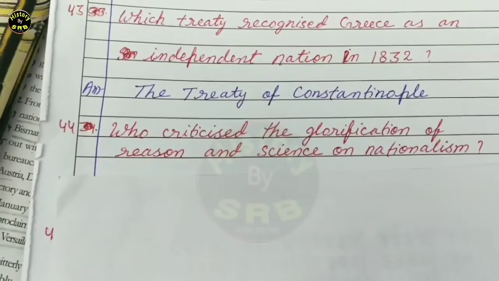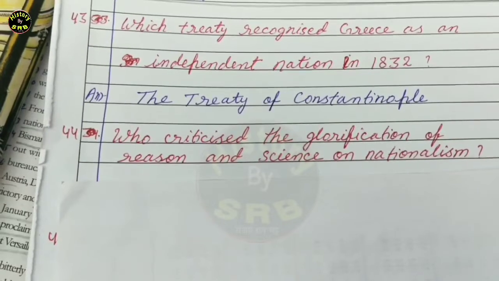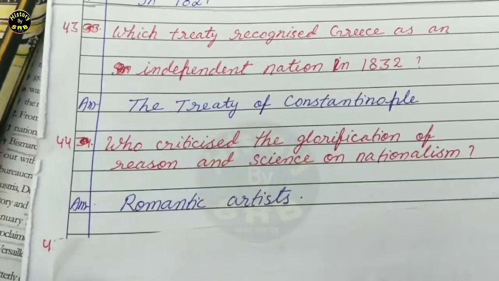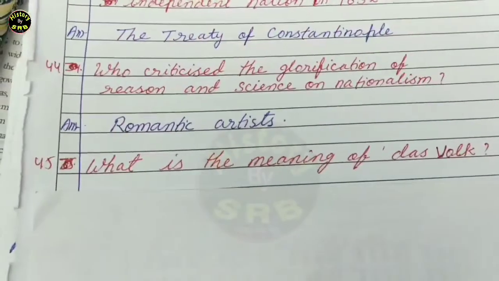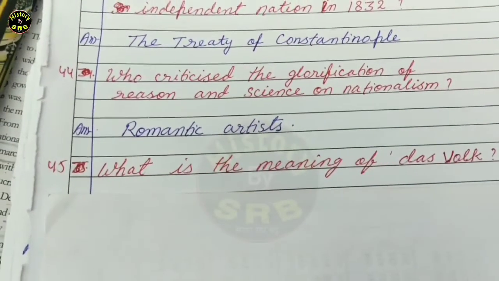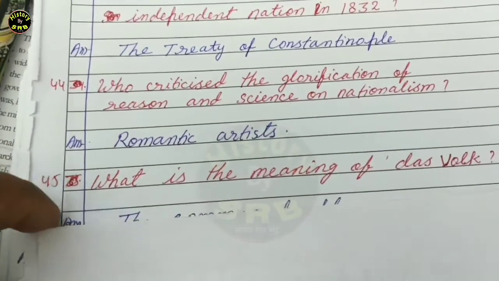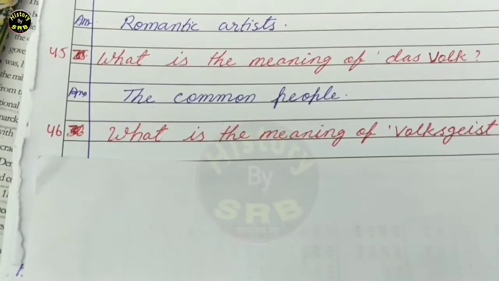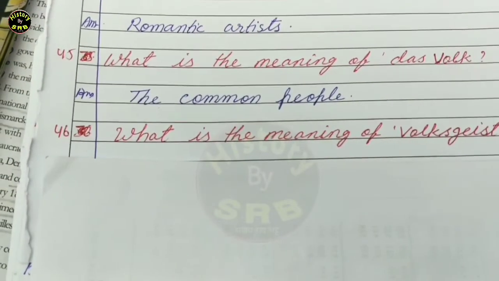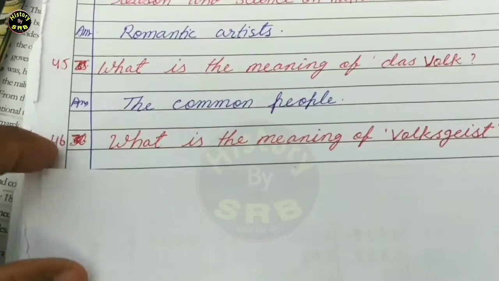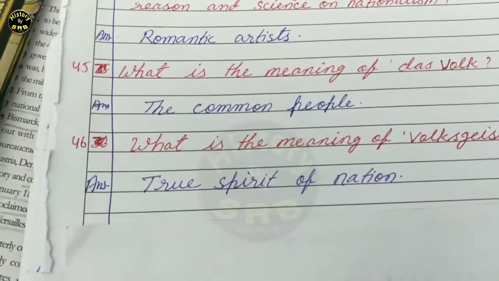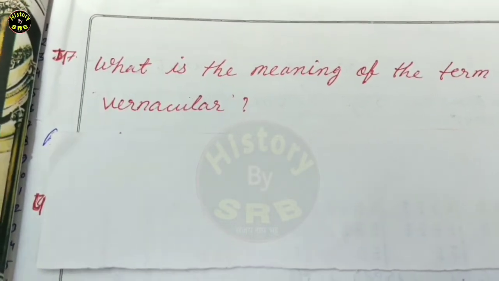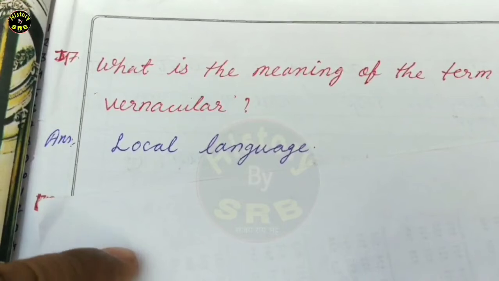Next question. Who criticized the glorification of reason and science on nationalism? The correct answer is Romantic artists. Next question. What is the meaning of Das Volk? The correct answer is the common people. Question number 46. What is the meaning of Volksgeist? The correct answer is true spirit of nation. Next question. What is the meaning of the term vernacular? The correct answer is local language.